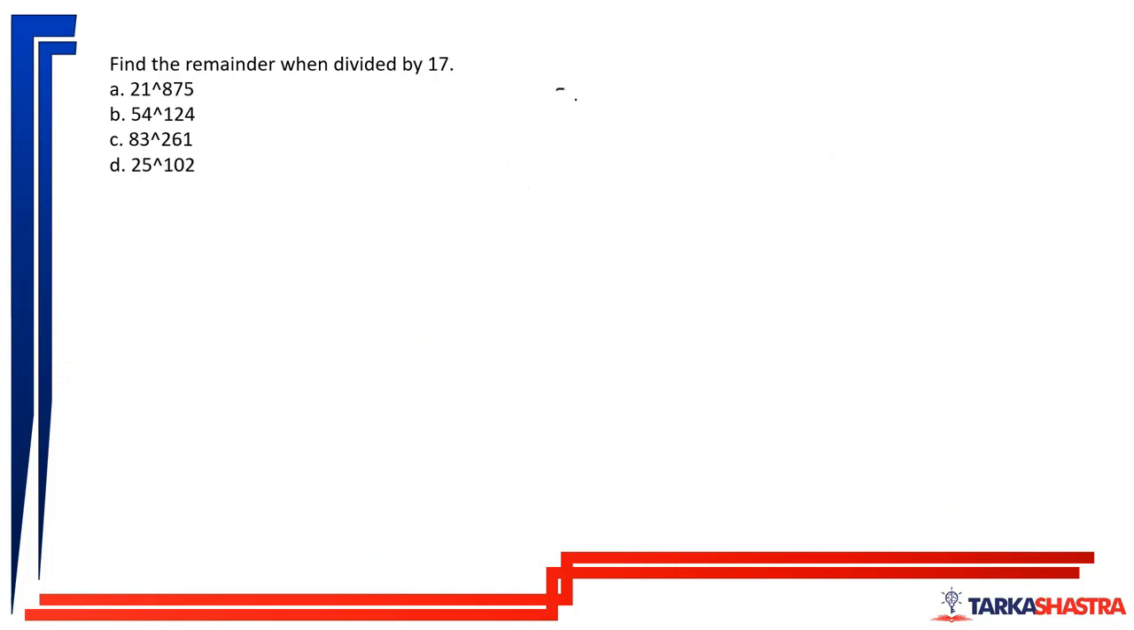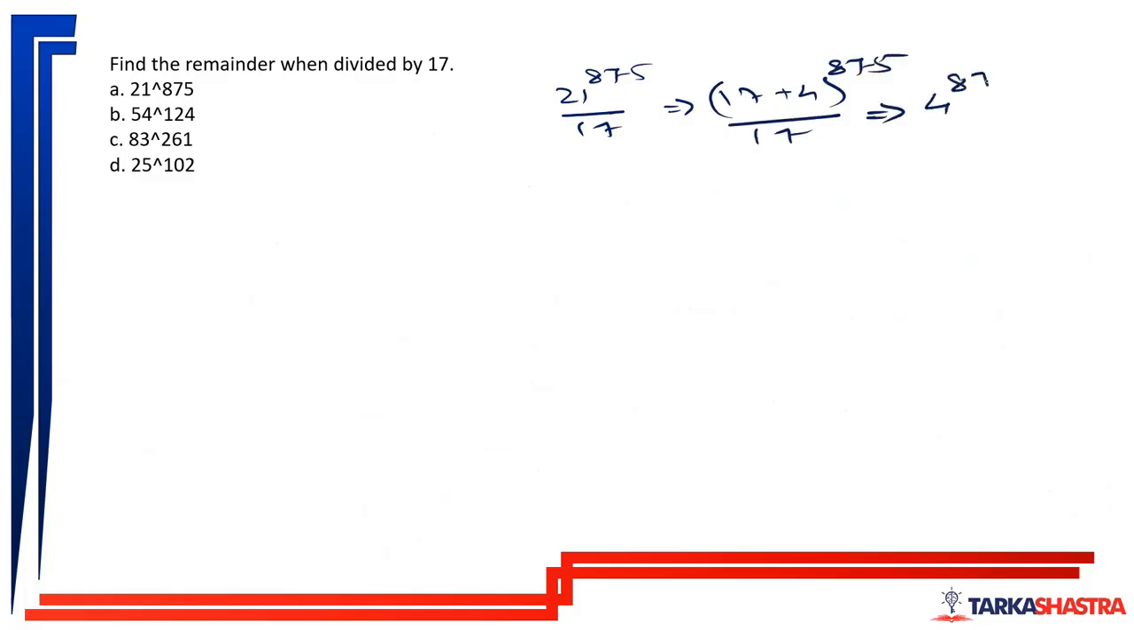So 21 raised to 875 when divided by 17, what will be the remainder? Simply write it like this: 17 plus 4 to the power 875 divided by 17. So it will leave a remainder of 4 to the power 875 divided by 17. Now 4's which multiple is closer to 17?